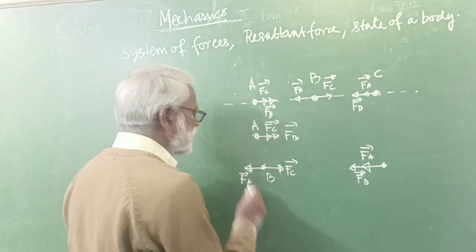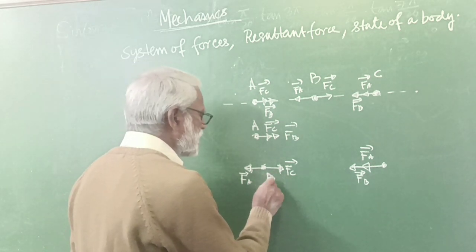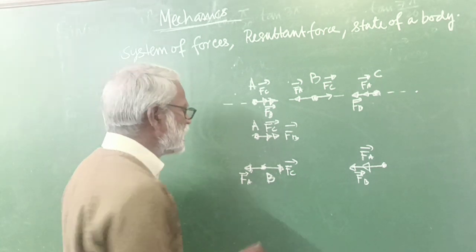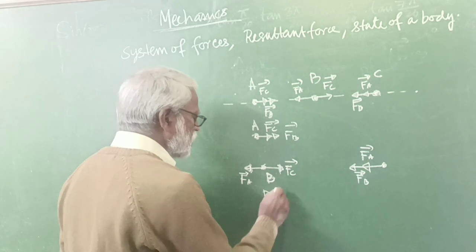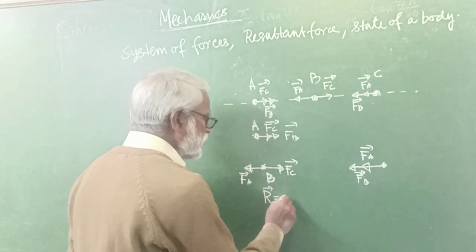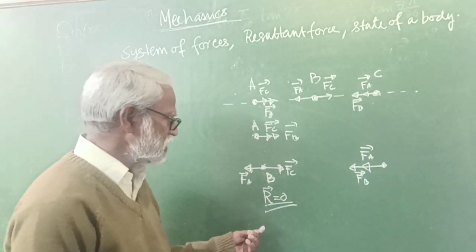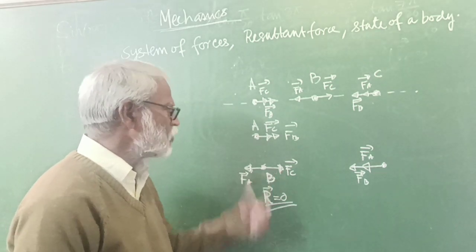So there is a possibility that the state of the body B may not change, or that the resultant here will be 0, because these two forces are acting in opposite directions.